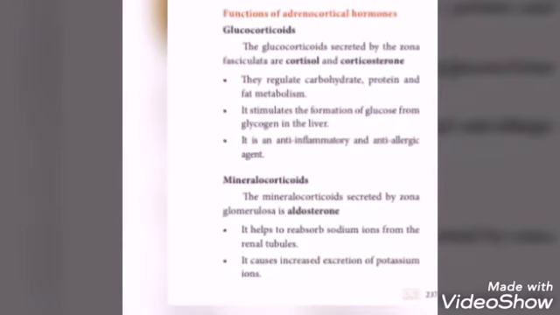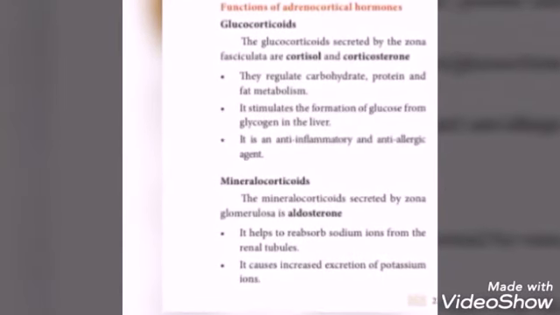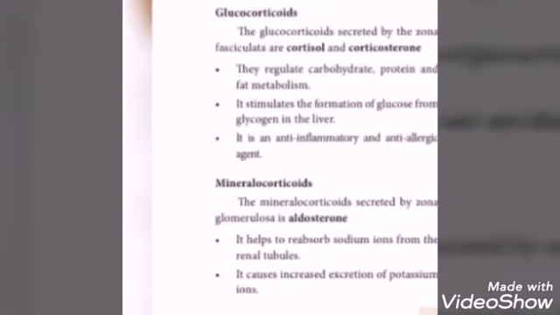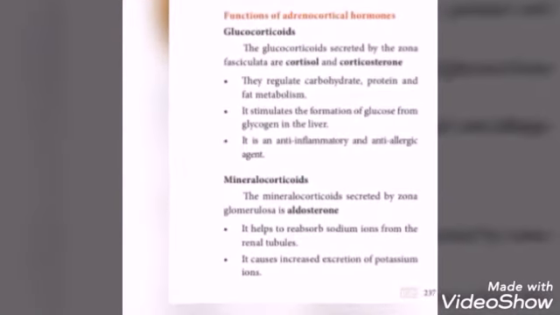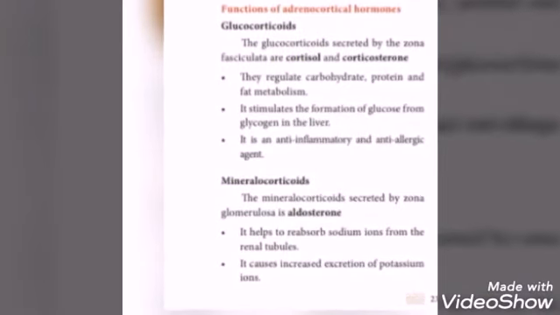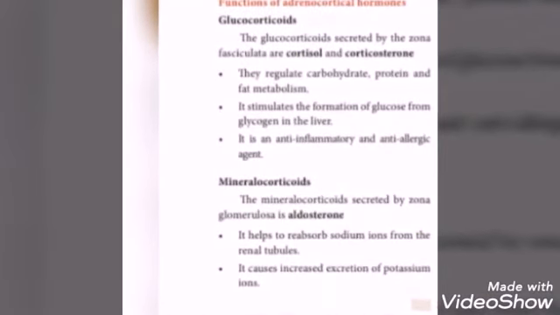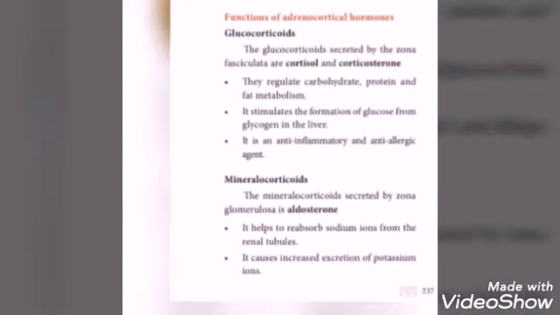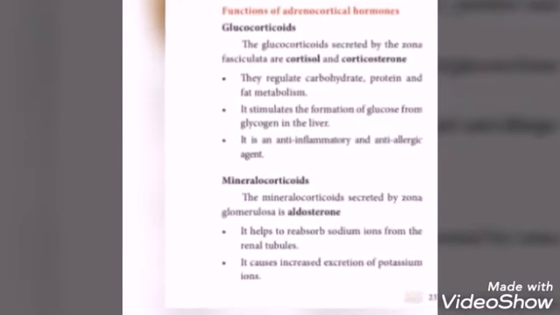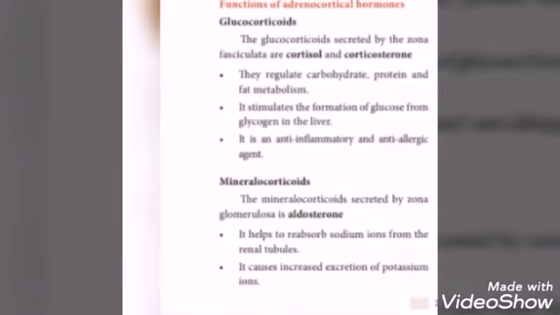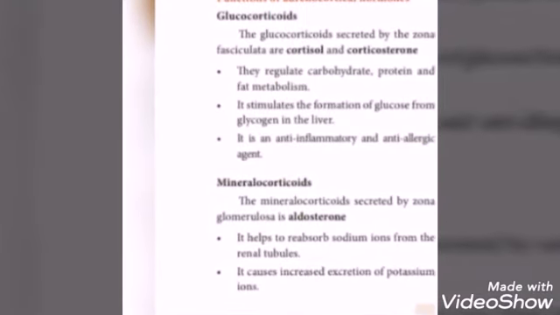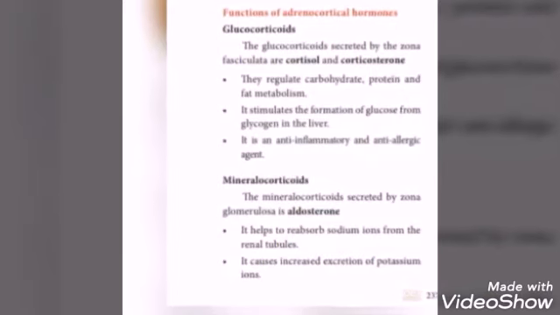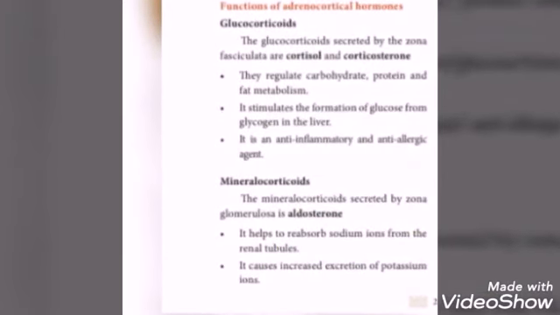Next one, mineralocorticoids. The mineralocorticoid secreted by zona glomerulosa is aldosterone. It helps to reabsorb sodium ions from the renal tubules. It causes increased excretion of potassium ions.